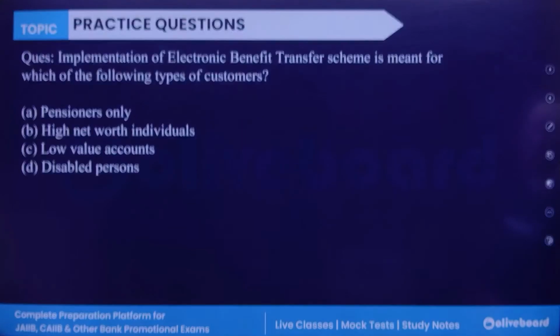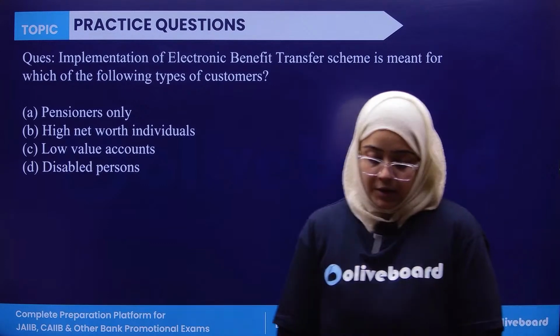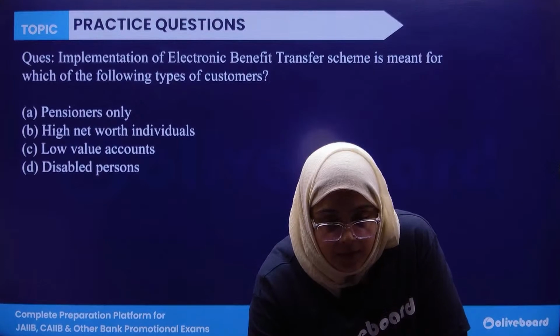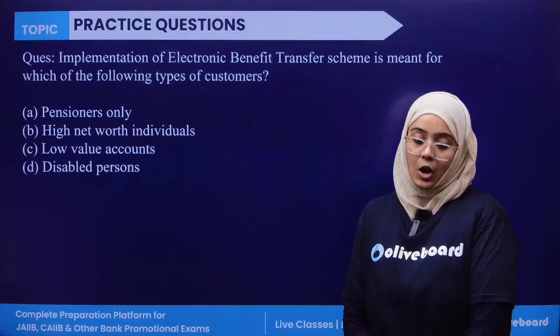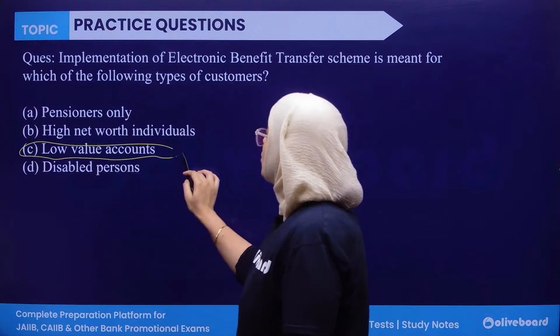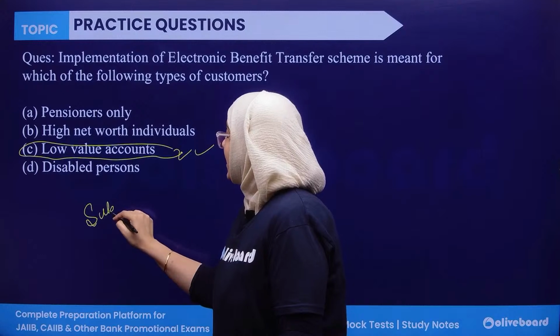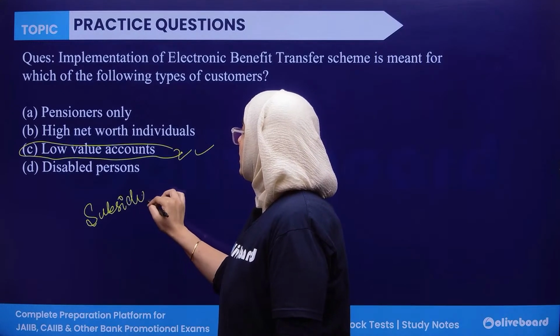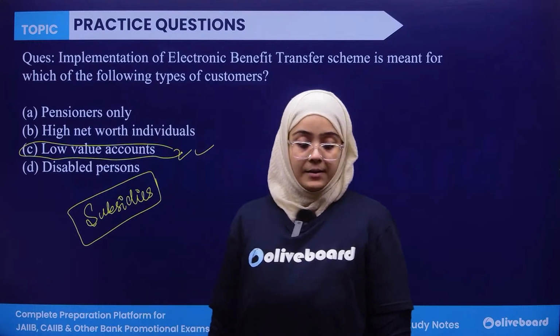Last, implementation of electronic benefit transfer scheme is meant for which type of customer? Pensioner, high net worth individual, low value accounts, or disabled person? The correct answer is obviously, electronic benefit transfer is for low value accounts or for the beneficiaries for transferring subsidies to them. Okay, done.